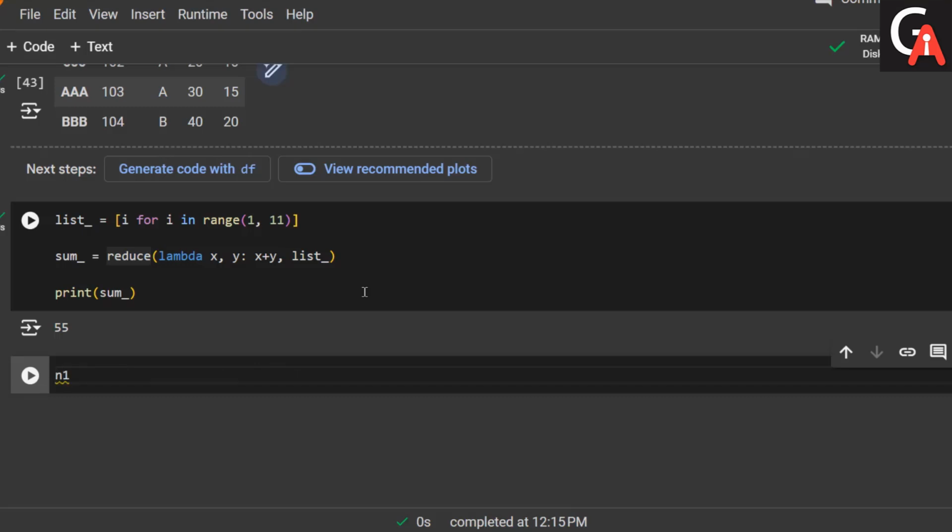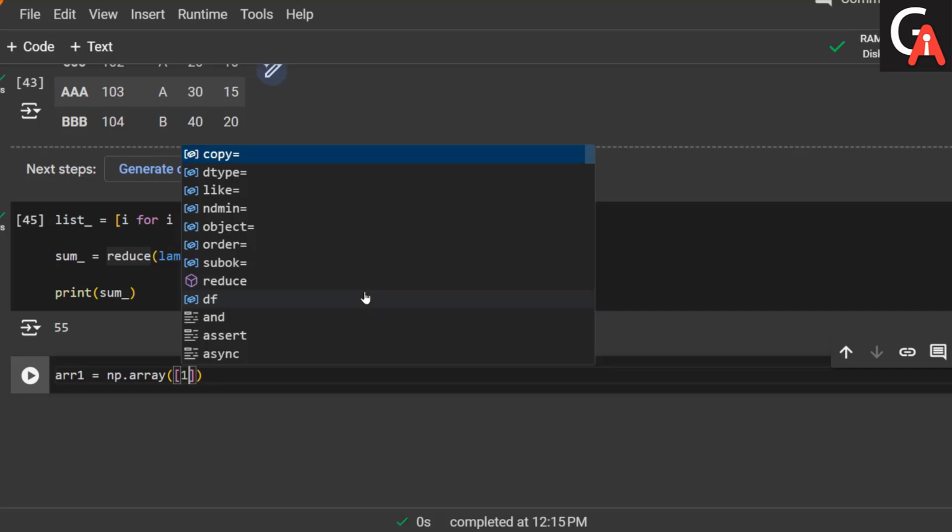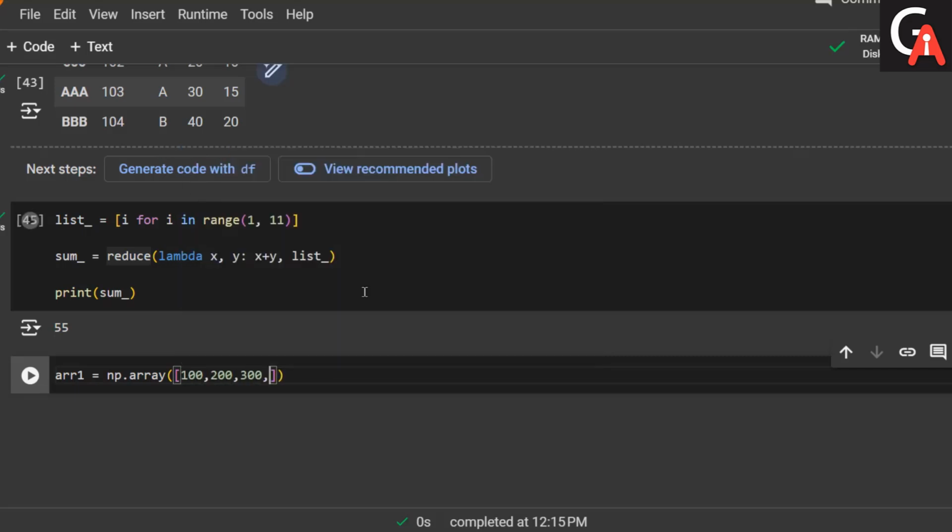So first let me take array1 is equal to np dot array, and I'm passing some list values: 100, 200, 300, 400.